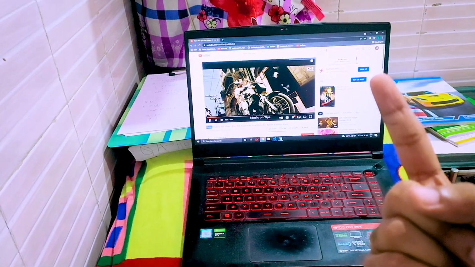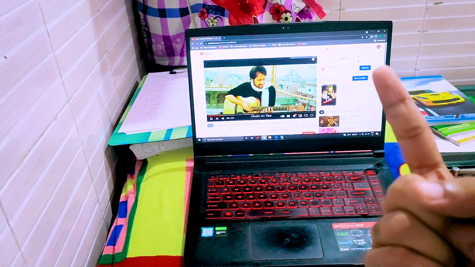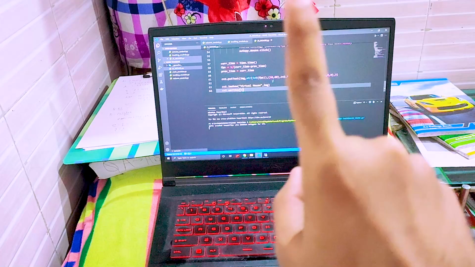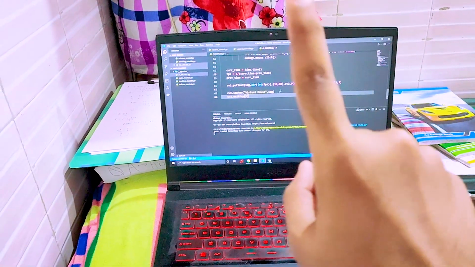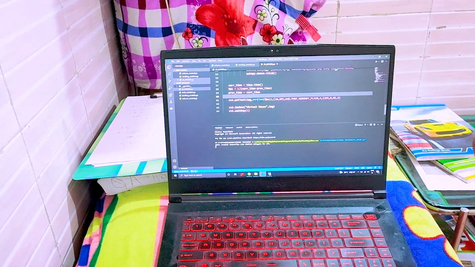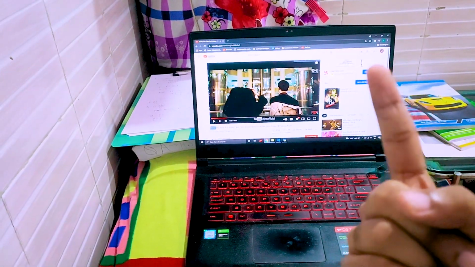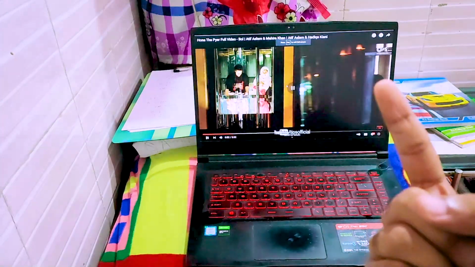Not only this, we can use it in many other ways, like for example, right now I am moving the cursor with the help of my index finger, and I can click something with my middle finger. So let's close this program with the help of middle finger. Here we go. And I can pause the video with the help of my middle finger.